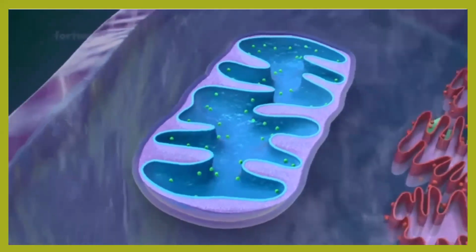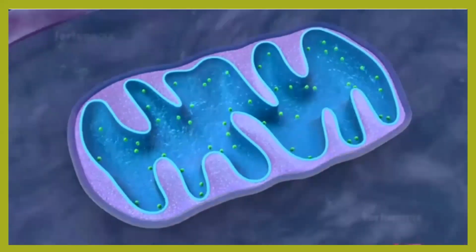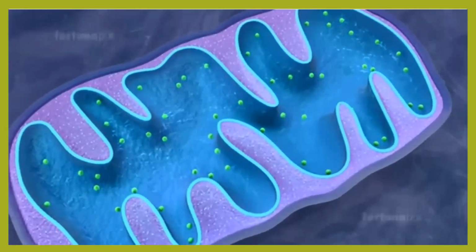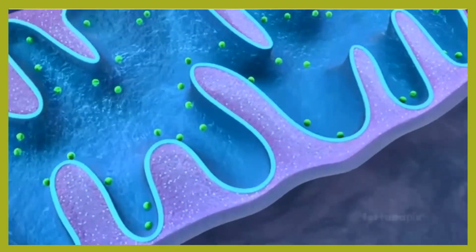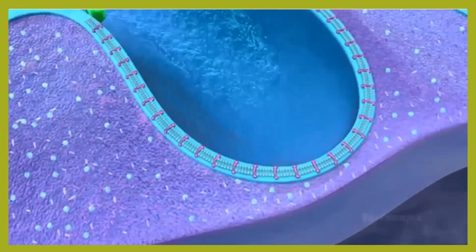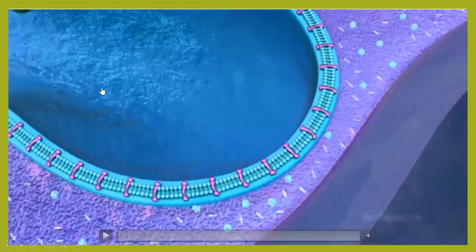We'll be able to see two nice edges: the darker one is the outer membrane, and the inner, extremely folded one is the inner membrane, and the foldings are called cristae. We'll highlight and go a little more into depth, and you're able to see a jelly-like material, which is nothing but the matrix. Outer membrane, and curved with nice curves and folds is the inner membrane. And this entire part which you are able to see is cristae.